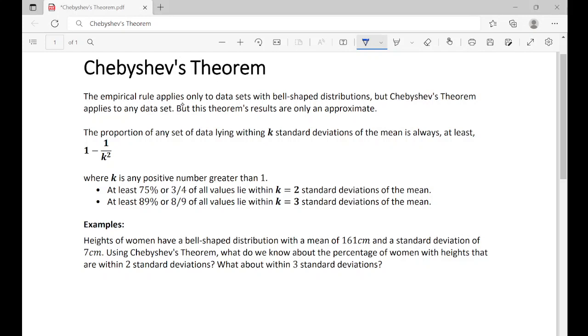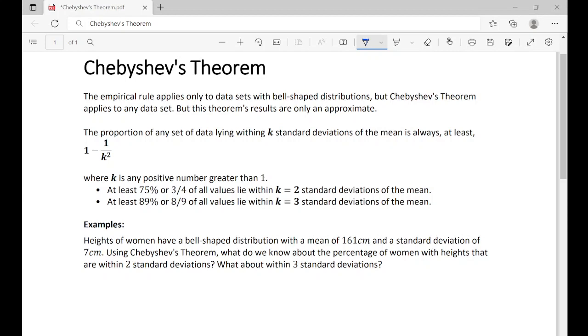The empirical rule applies only to datasets with bell-shaped distributions, but Chebyshev's theorem that we're using in this video applies to any dataset. But this theorem's results are only an approximate. It is not an exact amount. So what does Chebyshev's theorem say? It says that the proportion of any set of data lying within k standard deviations of the mean is always at least 1 minus 1 over k squared, where k is any positive number greater than 1.